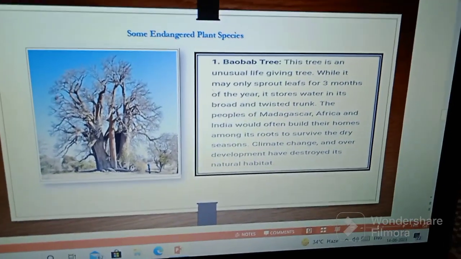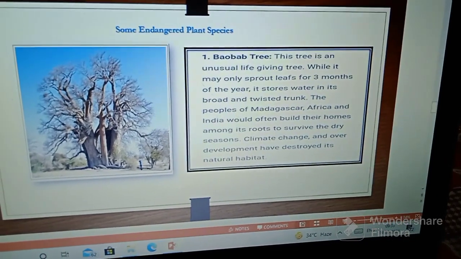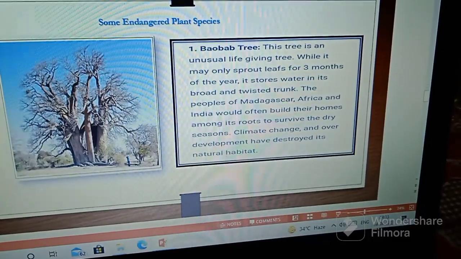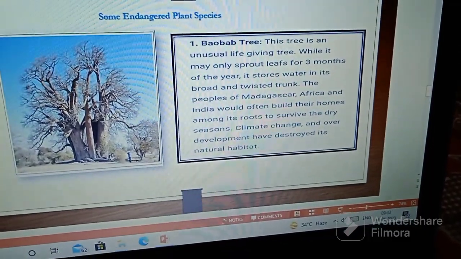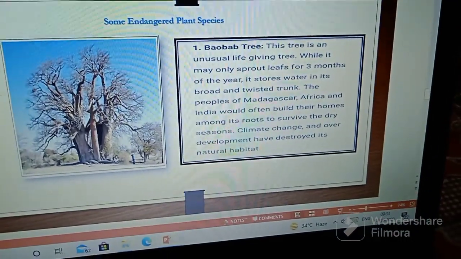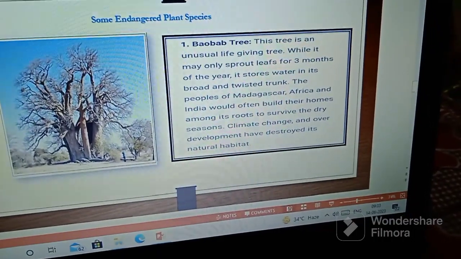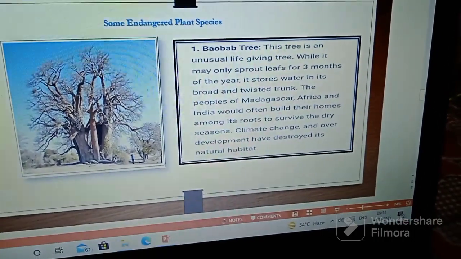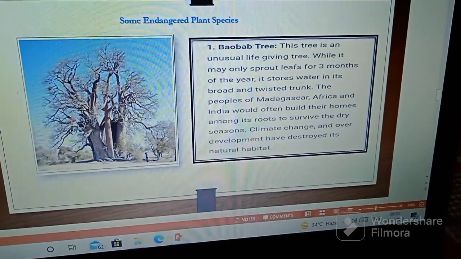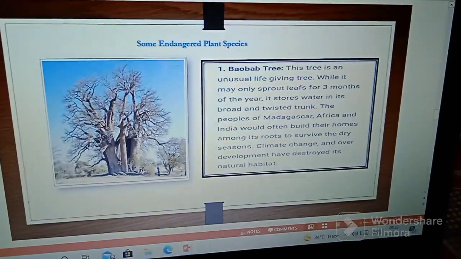While it may only sprout leaves for 3 months of the year, it stores water in its broad and twisted trunk. The peoples of Madagascar, Africa and India would often build their homes among its roots because its roots are very strong to survive the dry season. And India is a very dry seasonal country, so we can use this tree to also build homes. Climate changes and overdevelopment have destroyed its natural habitats.